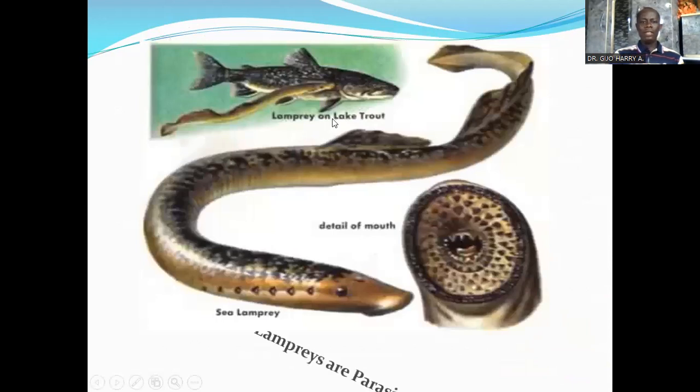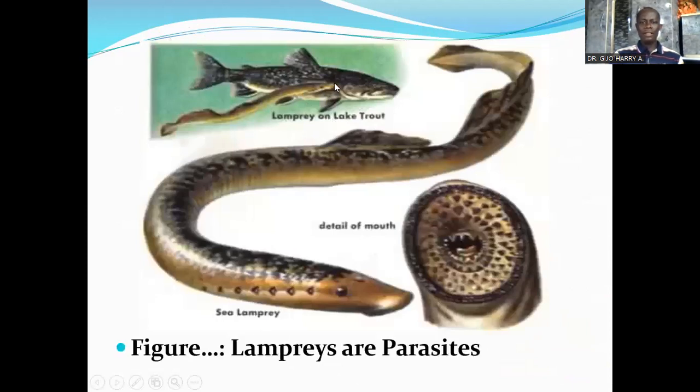They attach themselves to fish and then suck the blood from the fish, as this lamprey is feeding on a lake trout. This is their mouth, adapted for attachment and for sucking blood from their prey.